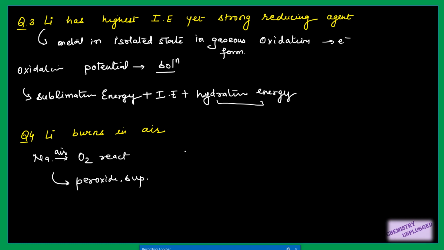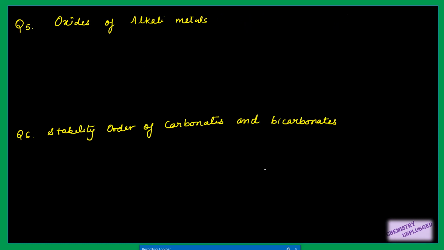But when we burn lithium in air, it will react with oxygen as well as nitrogen. It will react with both. So this property of lithium matches with the property of magnesium. This is the diagonal relationship, and the diagonal relationship is a very basic thing, so I have not included that part in this video. You can study that part from any book. You can find the same content in all the books, right? When it reacts with oxygen, it will form Li2O, and when it reacts with nitrogen, it will form Li3N.